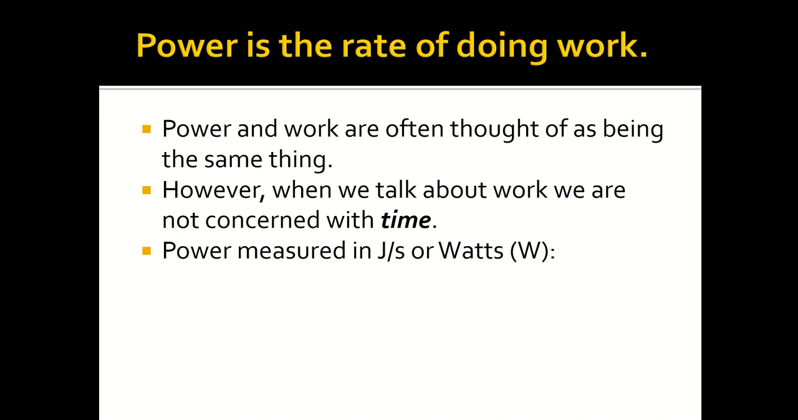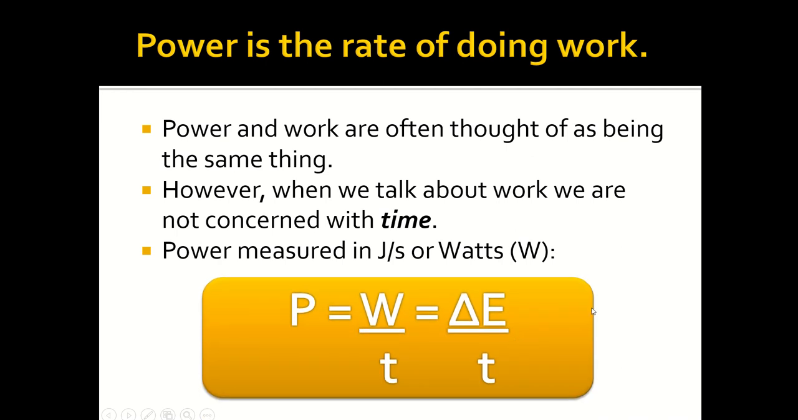So we have this rate, joules per second, or the unit watts, which you see, for example, in light bulbs. The measurement of a light bulb, say 60 watts, means that the light bulb consumes 60 joules every second. So the equation for power is going to be the work done over time, or the change in energy over time.